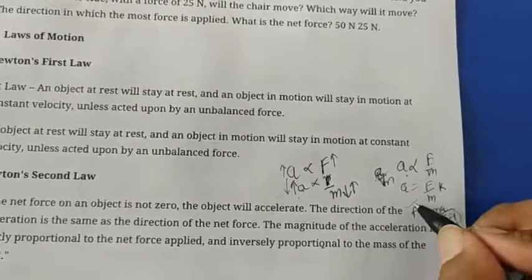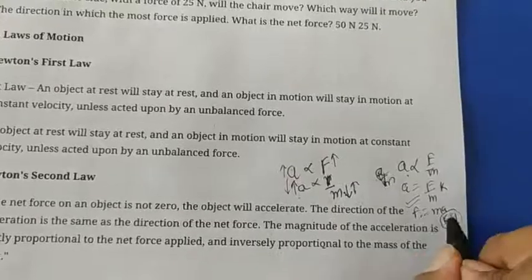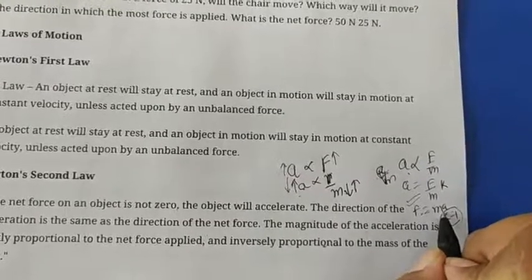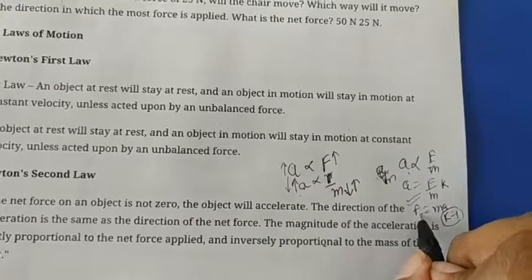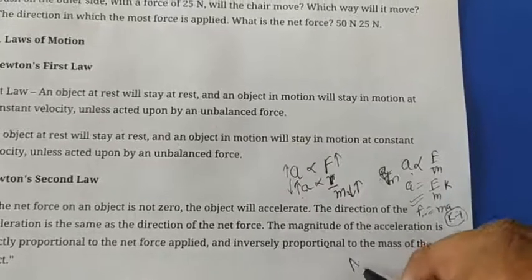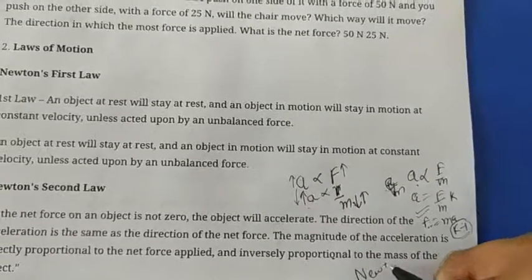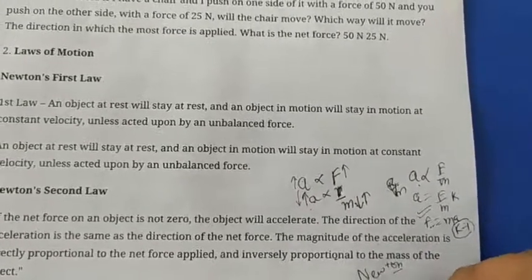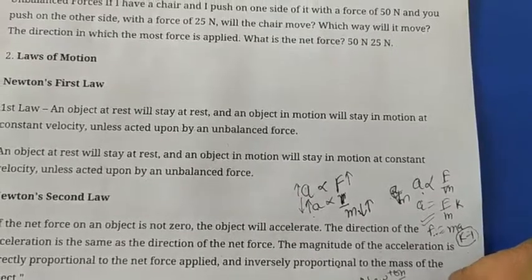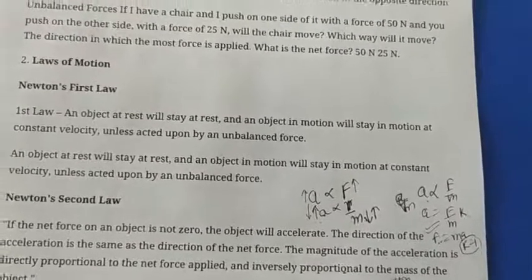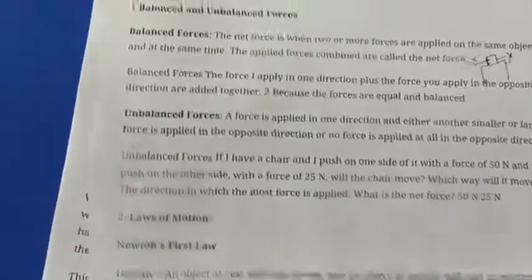This is the definition of force, mass into acceleration. The unit of force is Newton in SI and dyne in CGS. This is Newton's second law.